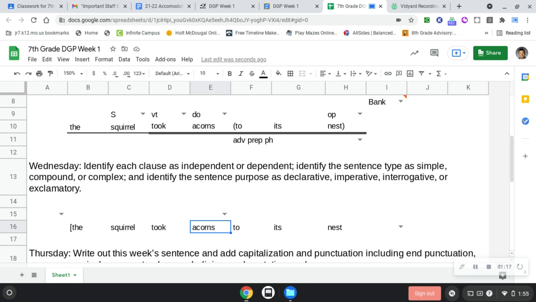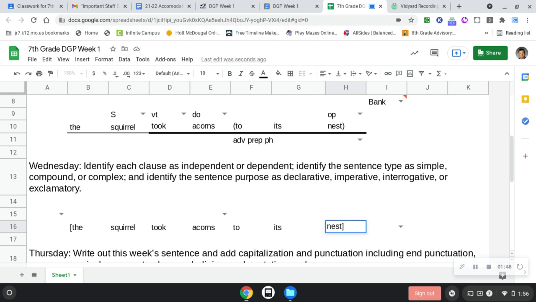You could say "the squirrel took acorns." That would make sense on its own. But "to its nest" would not be a clause that makes sense on its own. Does that make sense? Yeah. So your brackets would end at nest. Every word has to be part of a clause and make sense. If not, you have fragments. So our entire clause is "the squirrel took acorns to its nest."